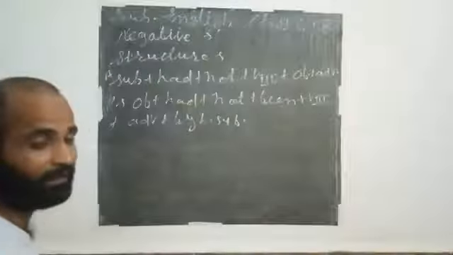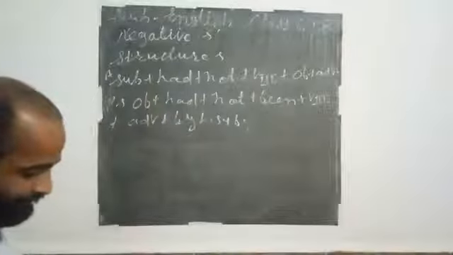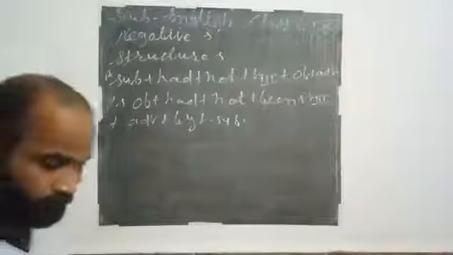How can we make a negative sentence in passive voice in past perfect tense?